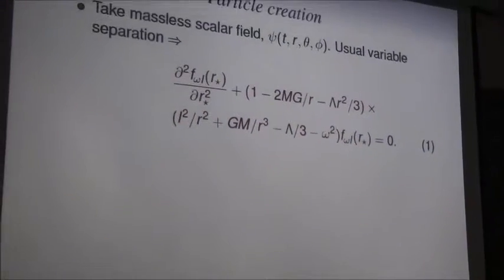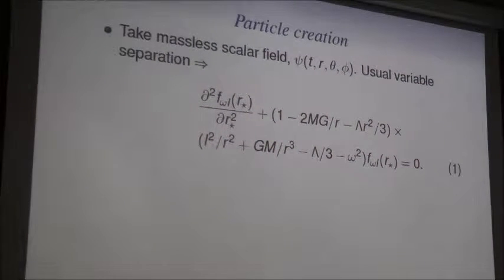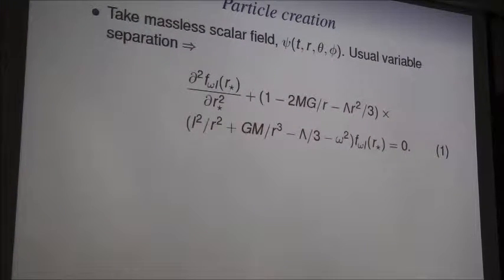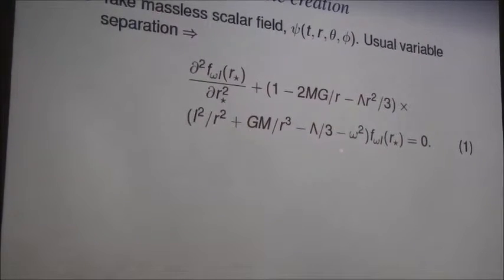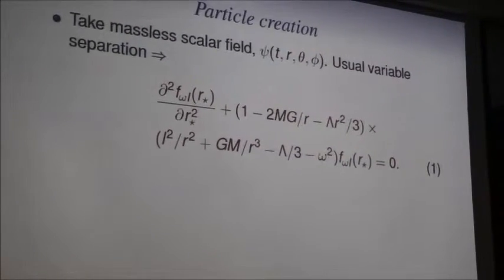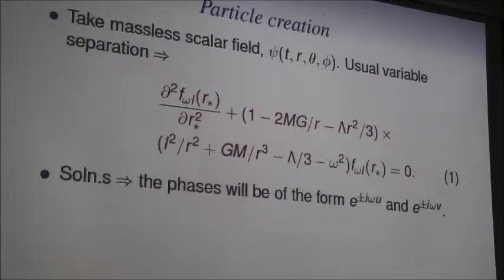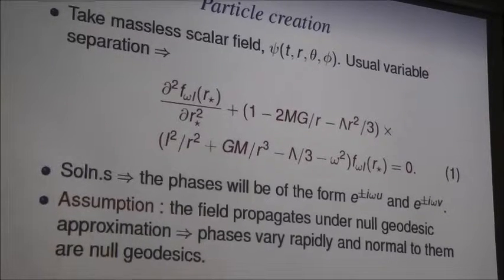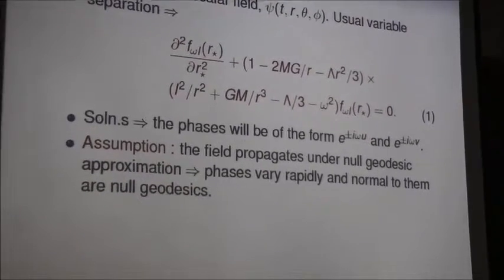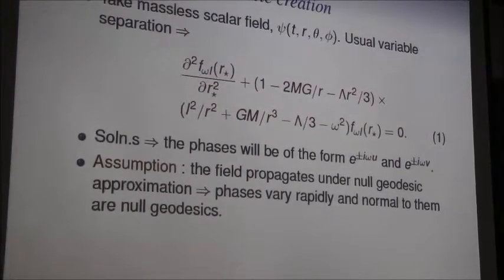Now let us come to the particle creation issues. We take a massless field, psi, and use the usual variable separation. We get effectively a Schrodinger equation, where omega is the energy eigenvalue. It is clear from the way we define U and V, the retarded and advanced null coordinates, that the phases of these solutions will be formed like this with some radial distortions. We assume that the field propagates under null geodesic approximations. This means the frequencies are effectively high, and since it is a massless field, the normals to the phases will propagate along null geodesics.